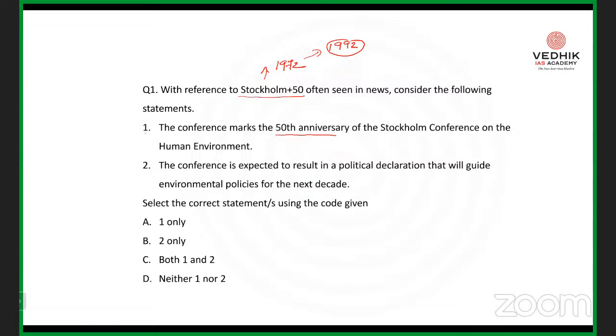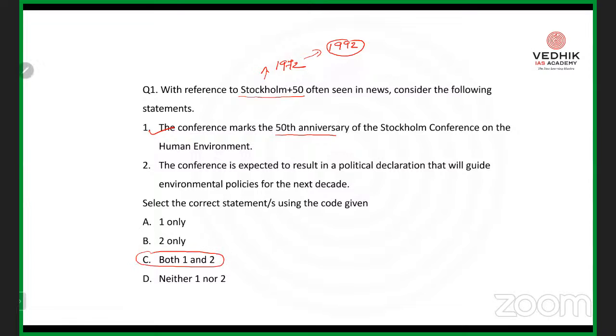The conference is expected to result in a political declaration that will guide environmental policies for the next decades. So that itself is the main agenda put forward under the Stockholm Plus 50 Convention. So the answer is option C, both 1 and 2.